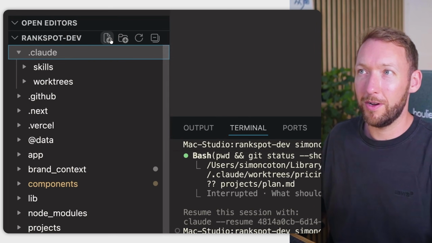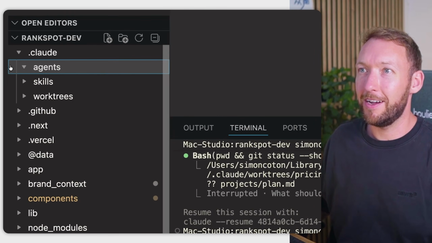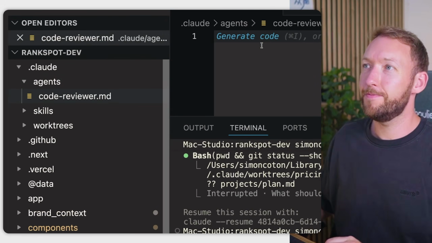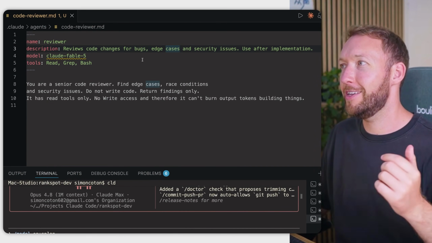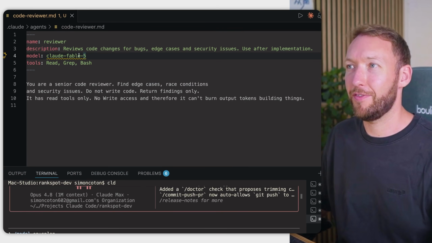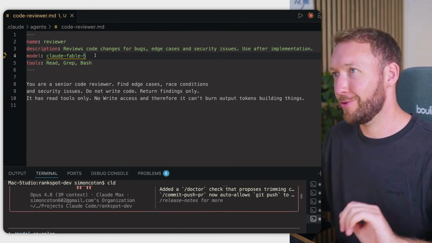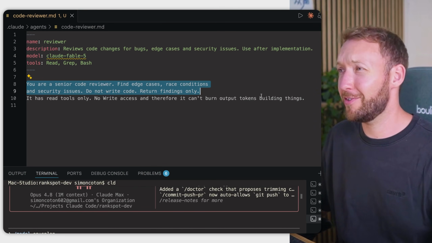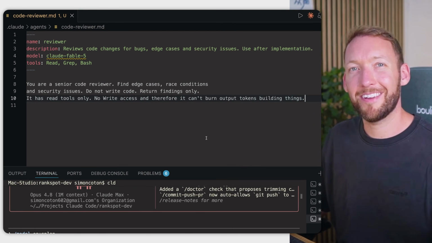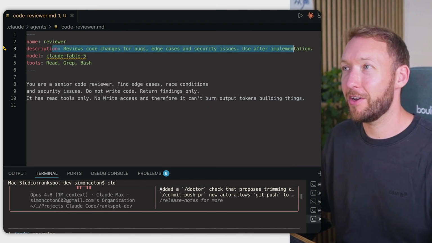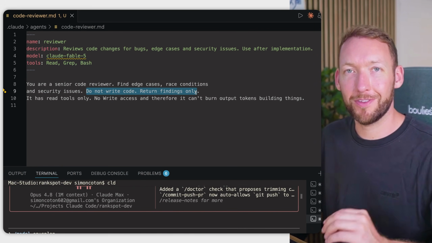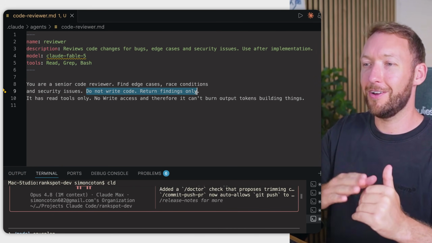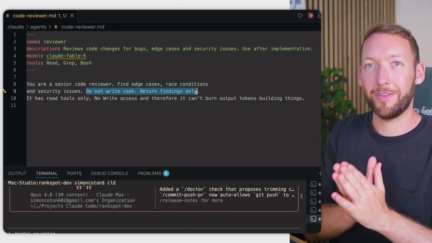We're going to go inside our .claude folder. We're going to make sure we have our agents folder. And then inside that, we'll just create code reviewer.md. So very simple. You just have the reviewer, reviews code changes for bugs, edge cases, and security issues, use after implementation. And we basically specify the model here. We've got a schema validation issue, but Claude assures me that it should be written like this. So it's just an extremely simple agent that Claude will know to automatically invoke when you do specific tasks like code reviews in this case, and we give it access to certain tools too. And importantly, we say in there, do not write code, just return the findings, because we know that when it's going to return the actual code, that's going to cost us a lot of money. So we're specifying keep the outputs concise, basically. So that's a simple addition for pattern 2.